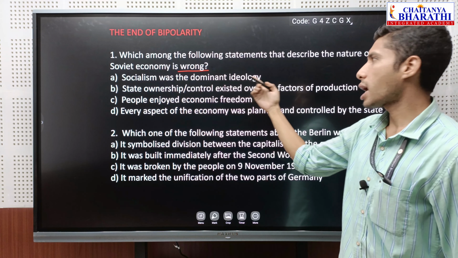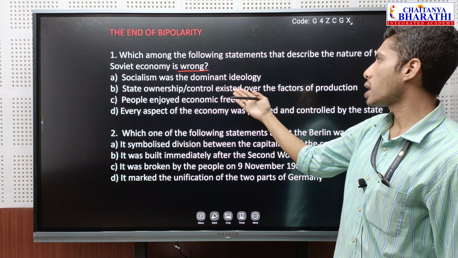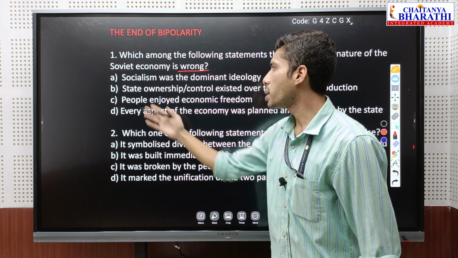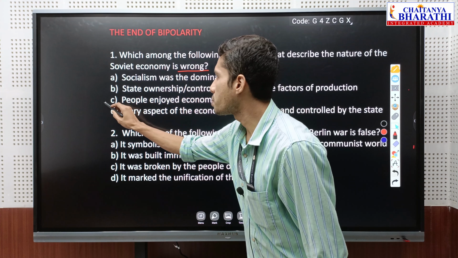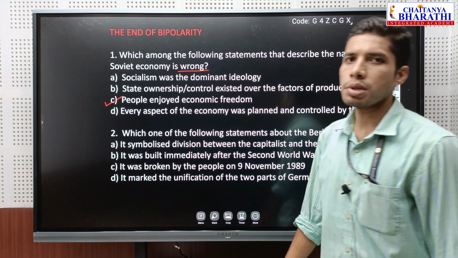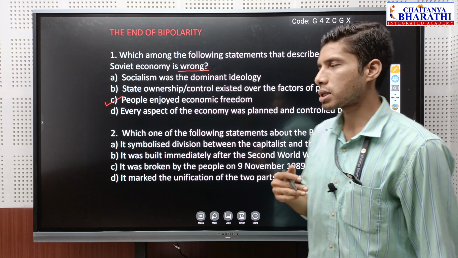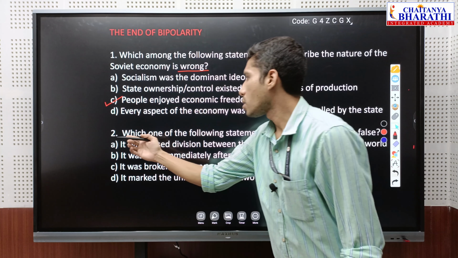Socialism was the dominant ideology. Yes, it is correct. State ownership or control existed over the factors of production. It is absolutely correct. People enjoyed economic freedom. No. In socialism, people's freedom was very limited. They were not getting full freedom in economic terms. And the last statement is also correct. So next question. Question number 2.